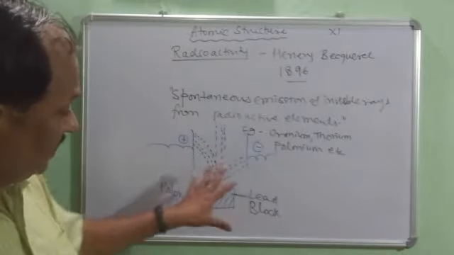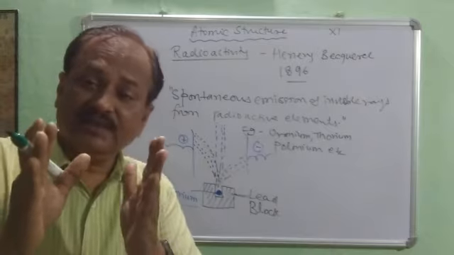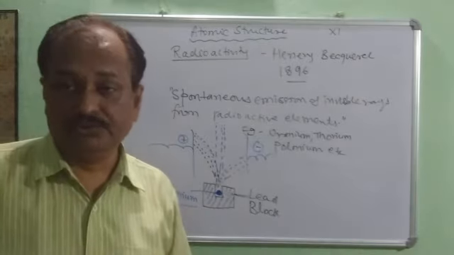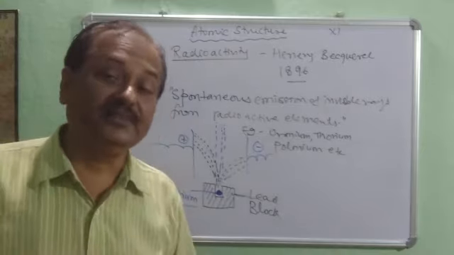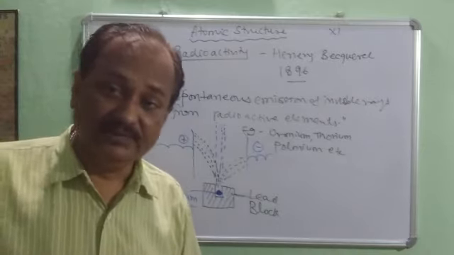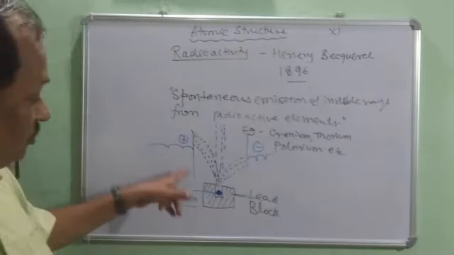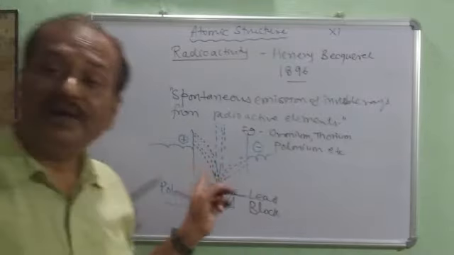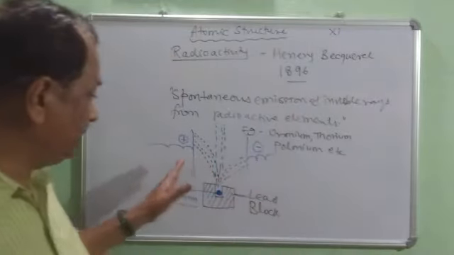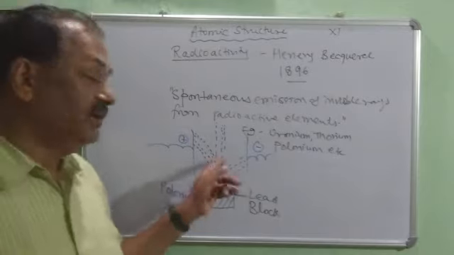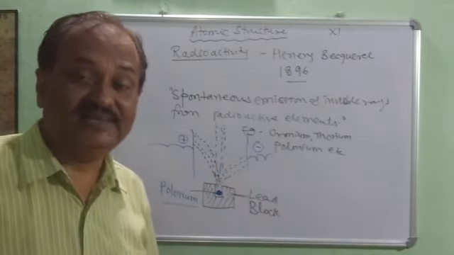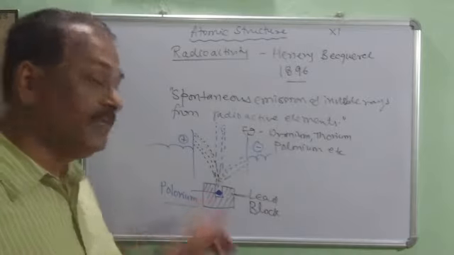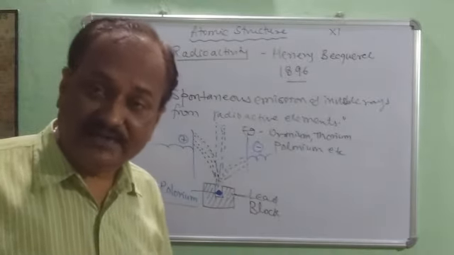And he placed the photographic plates at the front and back to picture the rays. Here I have drawn the diagram in line with the observation. He noticed that the rays emitted by the polonium are of three different characters.